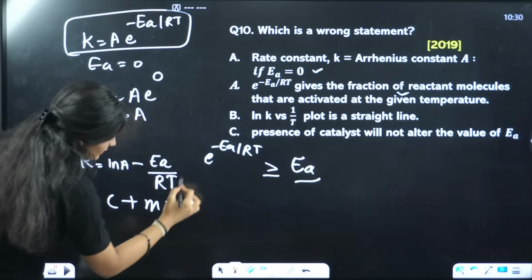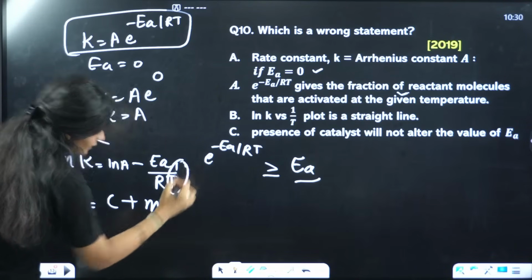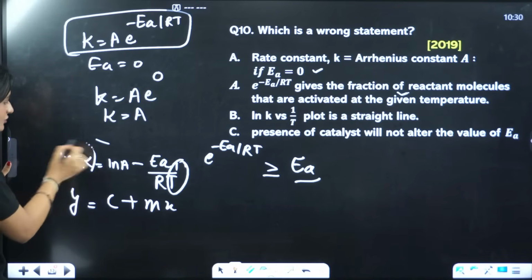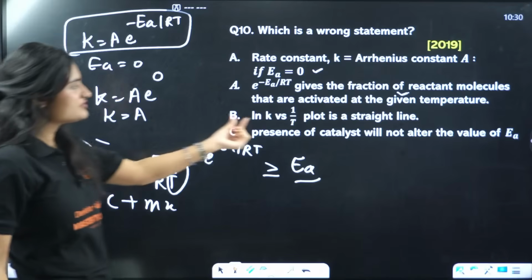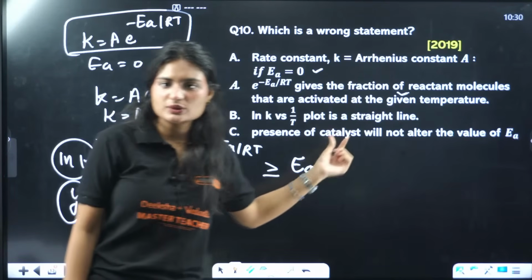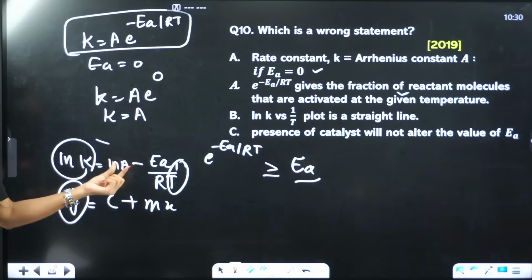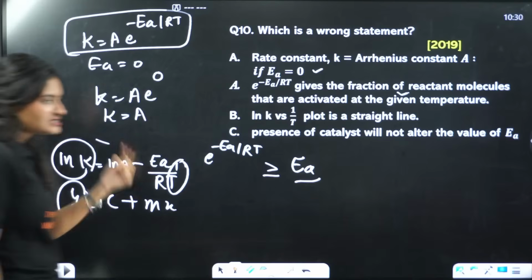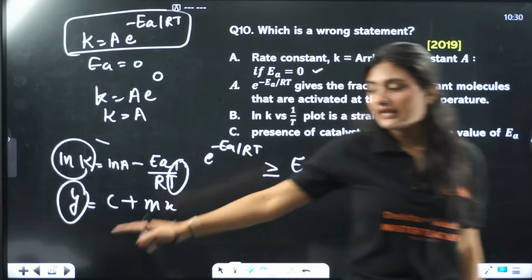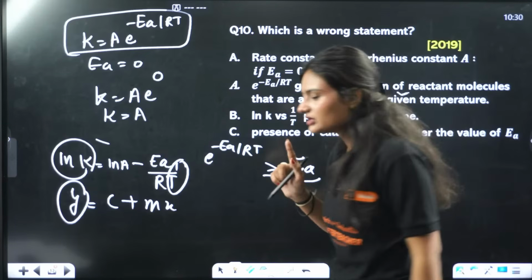x is what? 1 by t. 1 by t is x, ln of k is y, because the graph is being plotted between ln of k versus 1 by t. So the slope is minus EA by R, and the intercept is ln of A. This is the equation of a straight line. y equals mx plus c is the equation of a straight line.